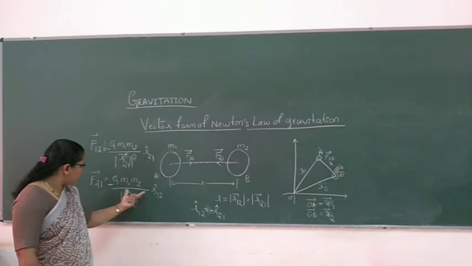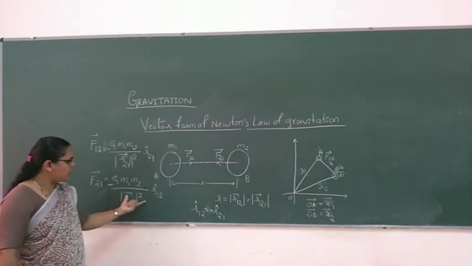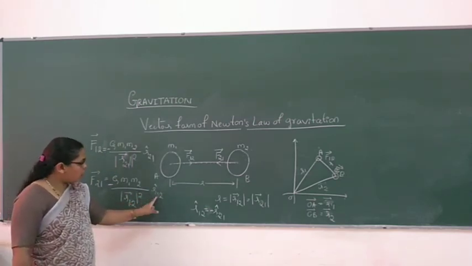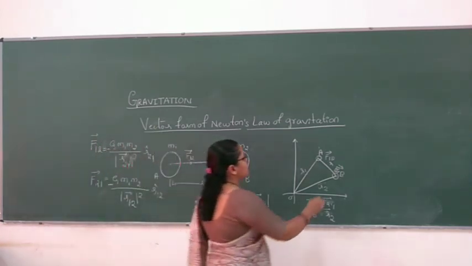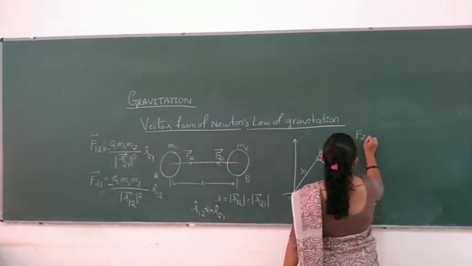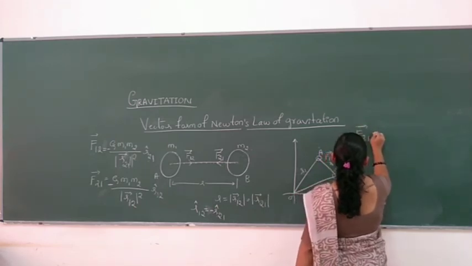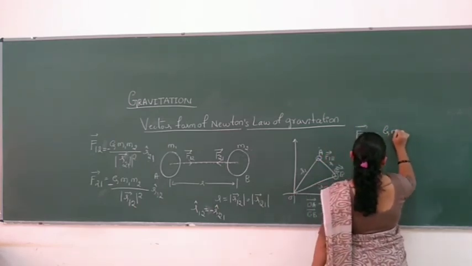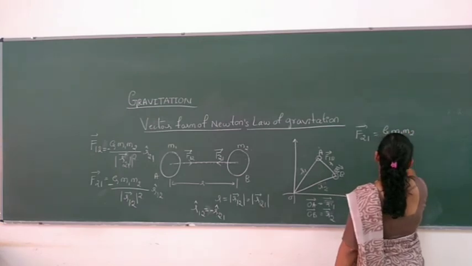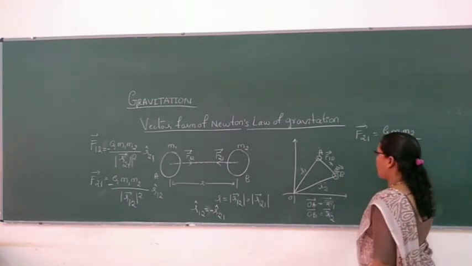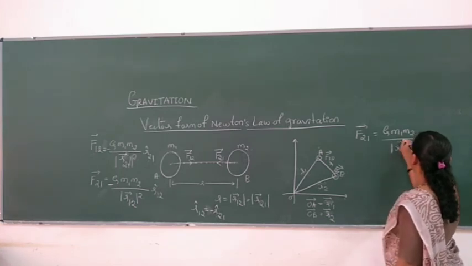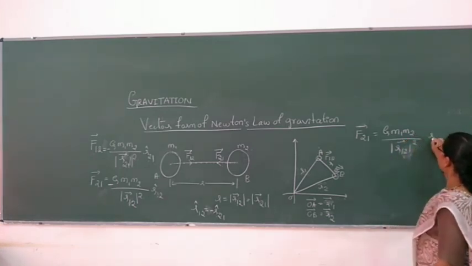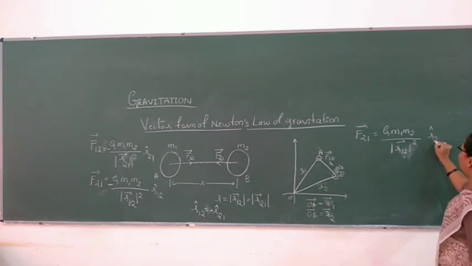Now we place this. So what will happen? The force exerted on the second body is equal to G M1 M2 by the magnitude of R12 vector whole square, times R cap 21.